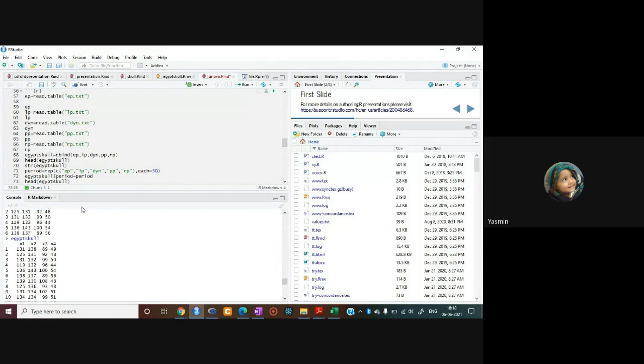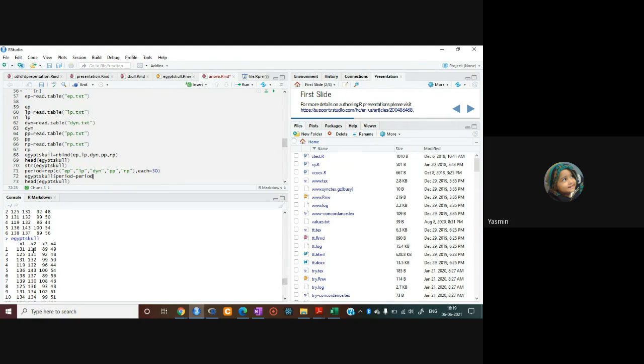Now what is our next step? In the next step, we add this column to our already created data, EgyptSkull. EgyptSkull is the data which I have created, right? So this is the data. We want that here a column of period will get added. So we have already created a column. Now we have to add this column to this data.